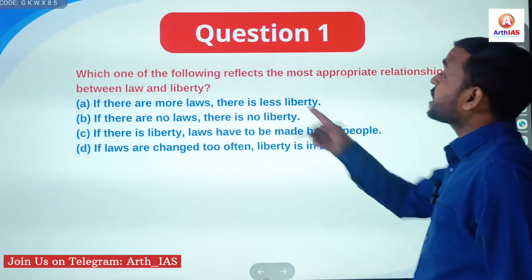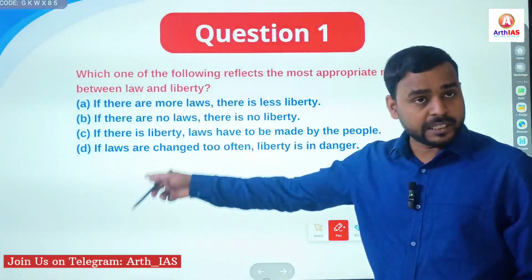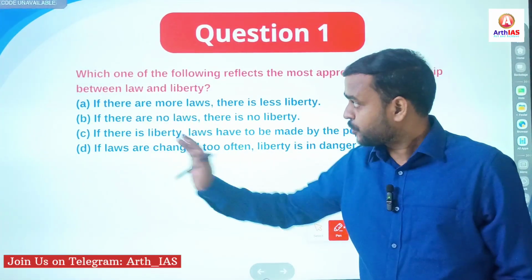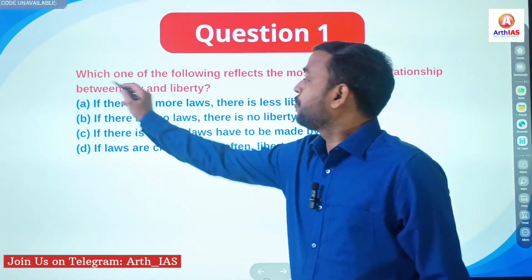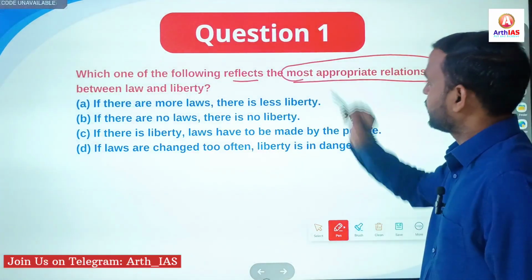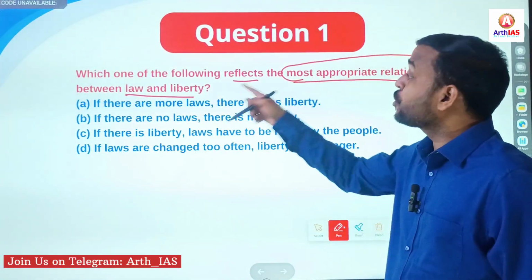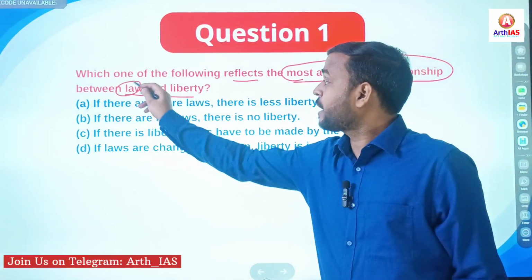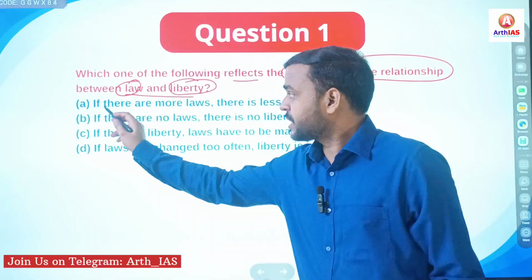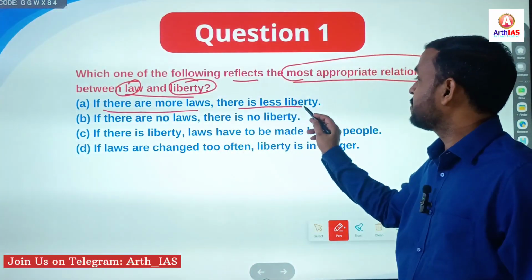See, this is a conceptual question. If you have conceptual clarity, then you can answer. Otherwise, all these options are confusing. So it says, which one of the following reflects the most appropriate relationship between law and liberty? So what is the most appropriate relationship between law and liberty? Clear? So the first option, option A: if there are more laws, there is less liberty.